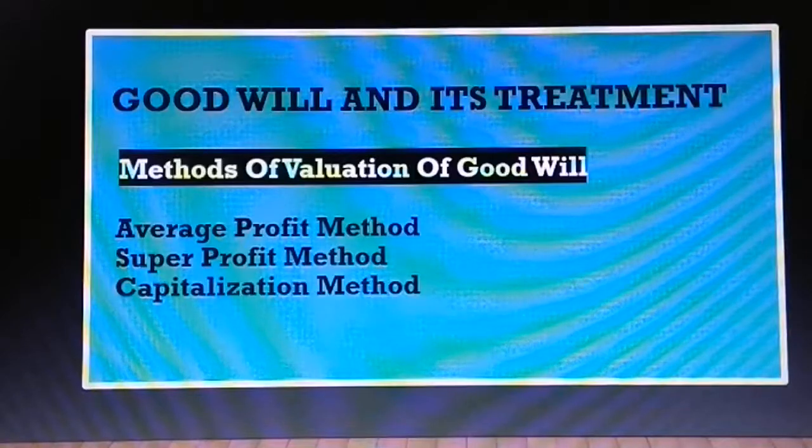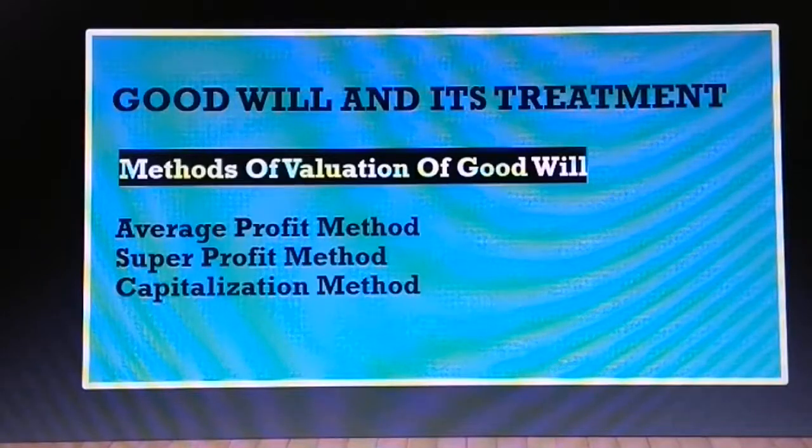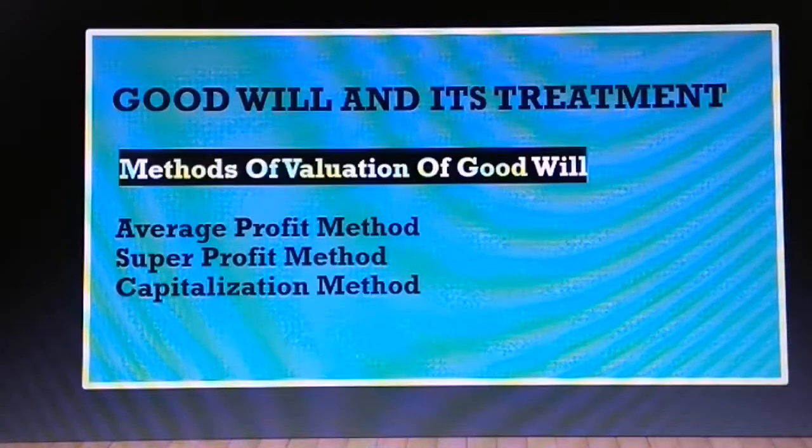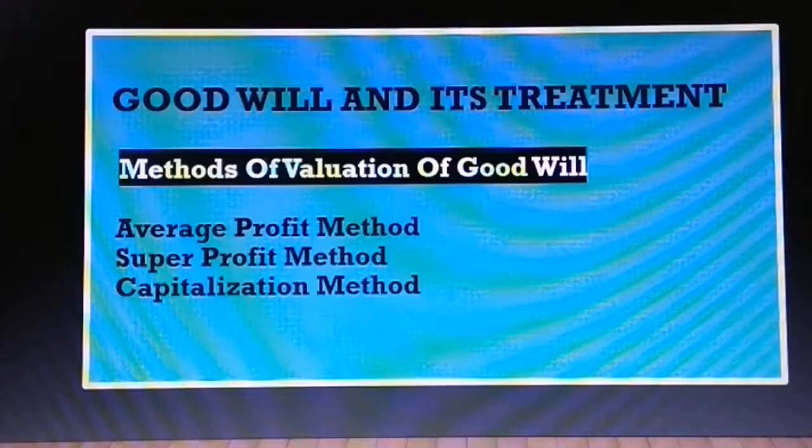Next, capitalization method. This method is treated based on the capitals of the partners, and depending upon certain calculations, you are going to consider what is the goodwill amount to be brought in by the new partner based on the calculations of the capitals. So now we are going to take up only average profit method for your concerned syllabus of your PU level. So moving on to the super profit and capitalization, we need not break ahead because that is going to be only in your degree level.